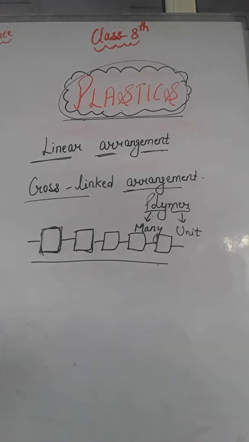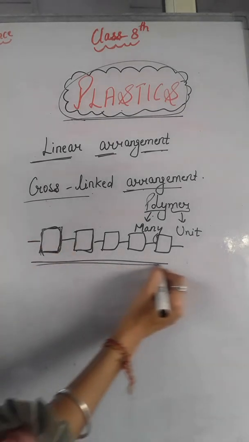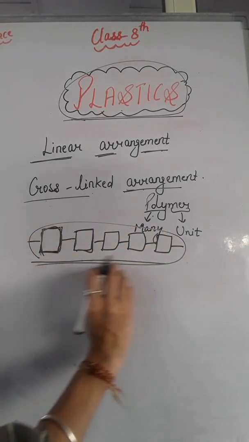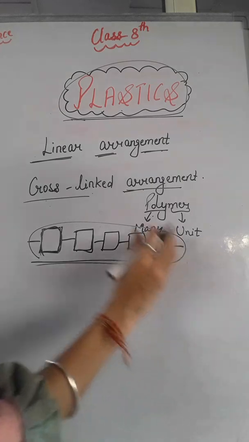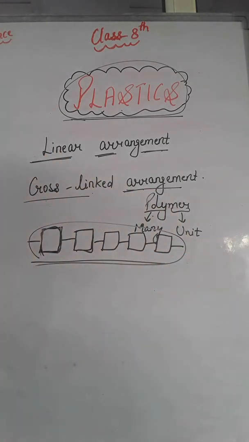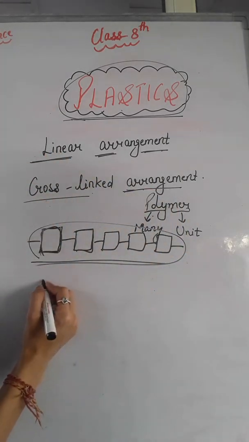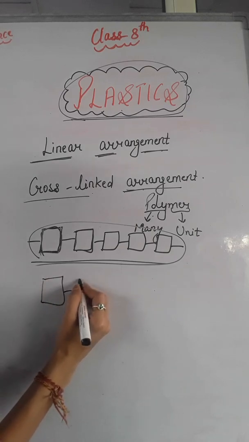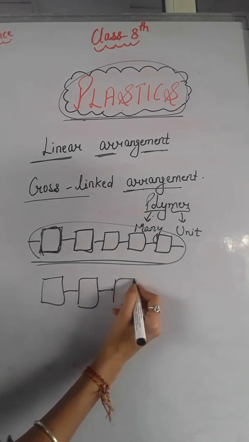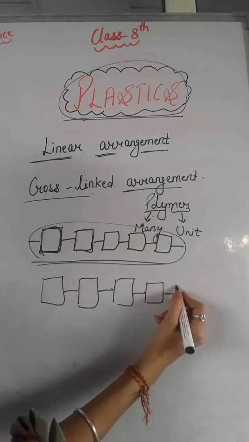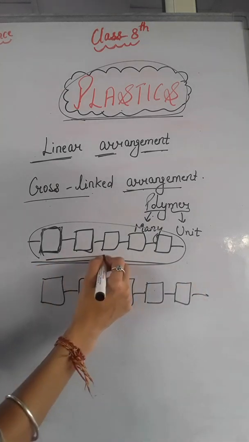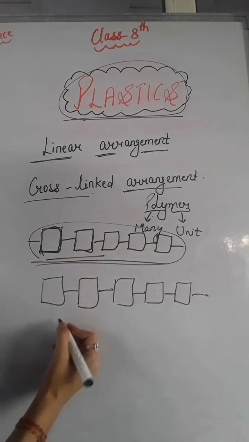That is a three-dimensional structure. This is a one-dimensional structure, means in one chain your units combine and make a linear polymer, right? Suppose there is another linear chain like this. This is your first linear chain and this is your second linear chain.